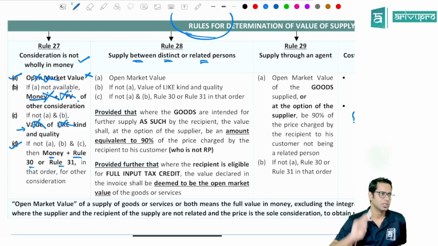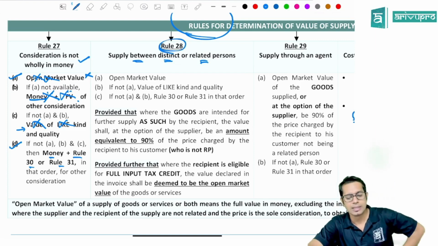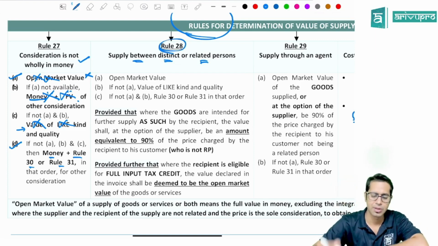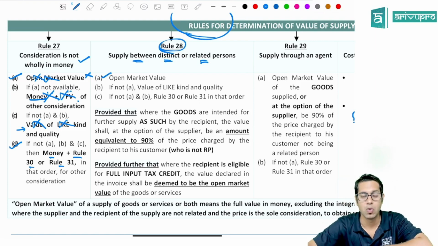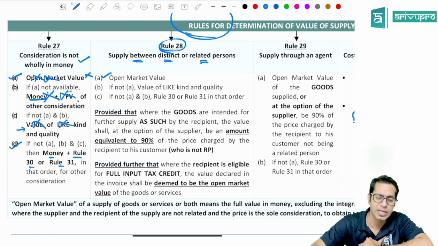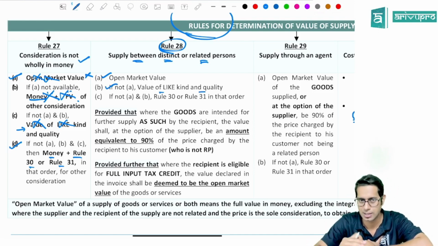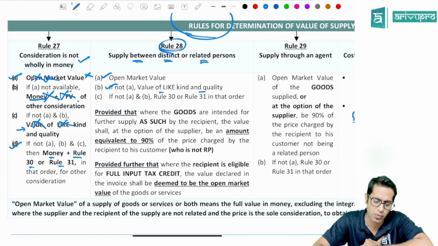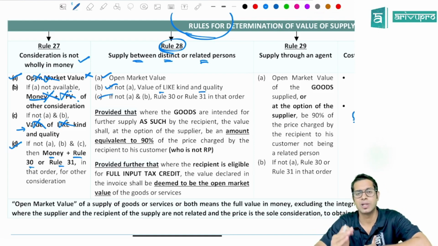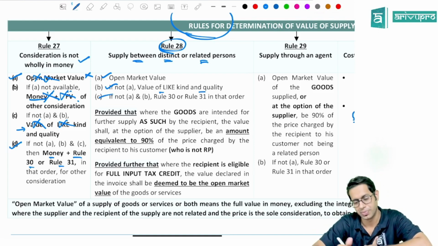This is the provision. Rule number 28 says that for supply between related persons or distinct persons, the value of supply will be the open market value. What is the open market value of that sari which is given by me to my wife? If that is not there, then the value of like kind and quality, the value of a sari having similar quality. If that is also not there, apply rule number 30 and 31 in that order to find the value. Then there is a proviso.